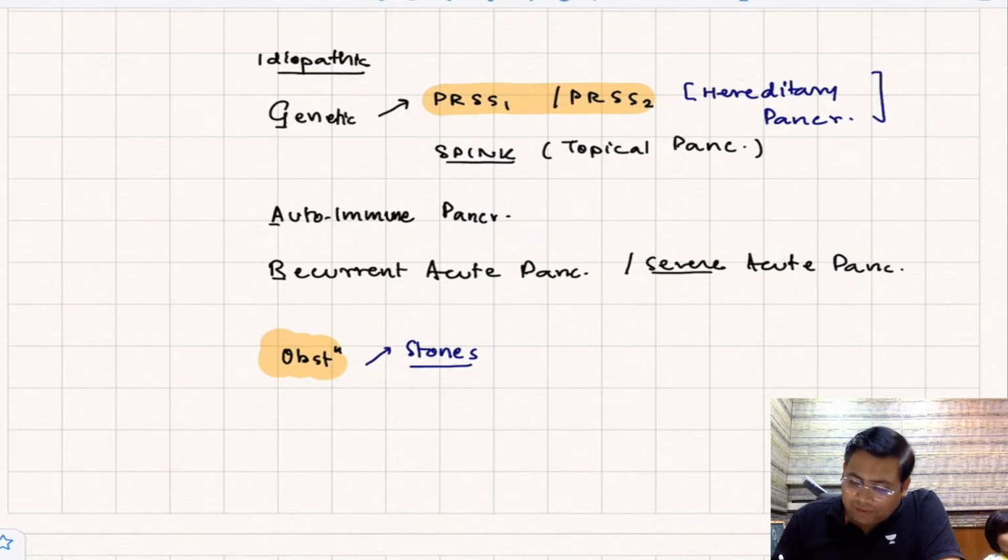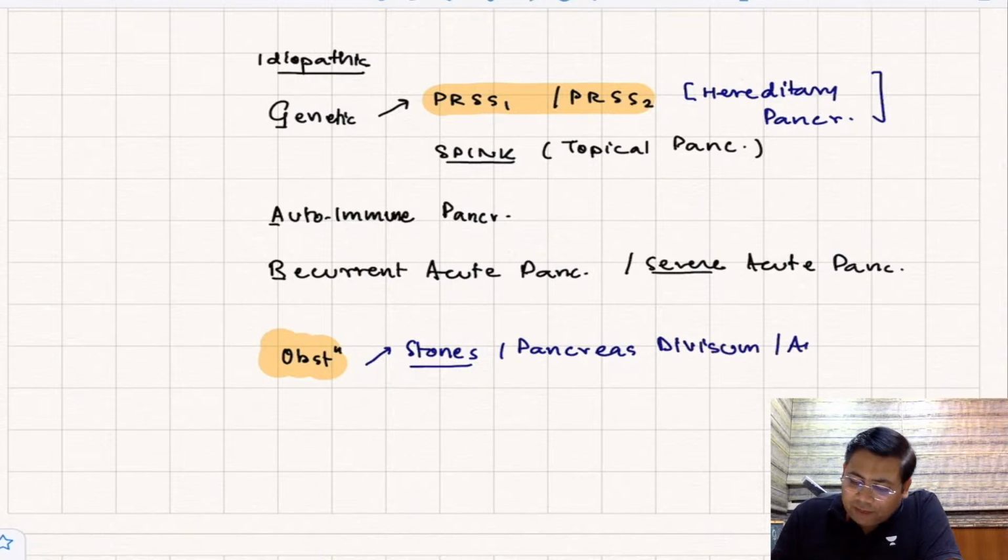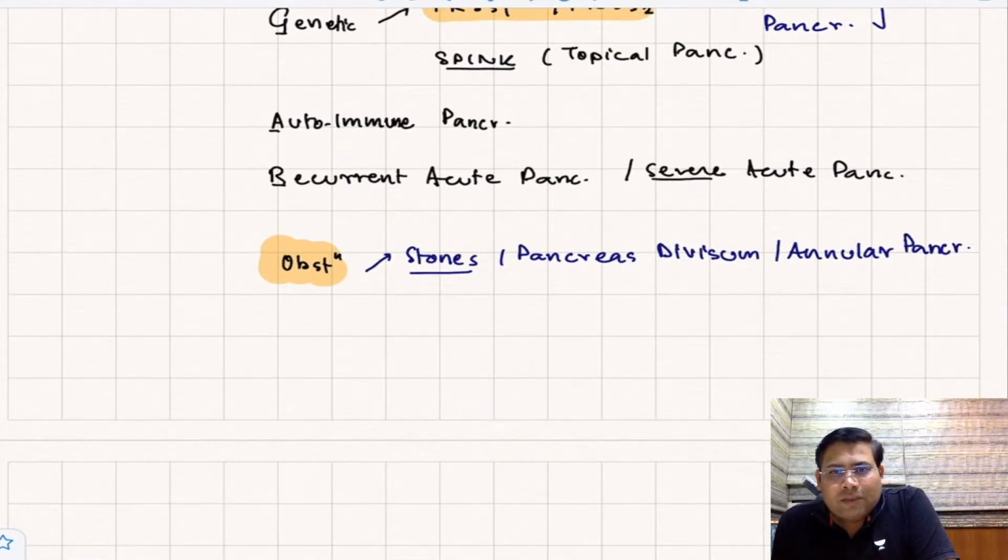Then you have pancreas divisum. Then we have annular pancreas. So, stones, pancreas divisum, annular pancreas.